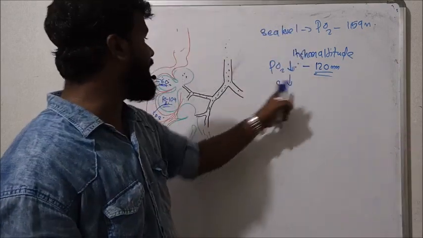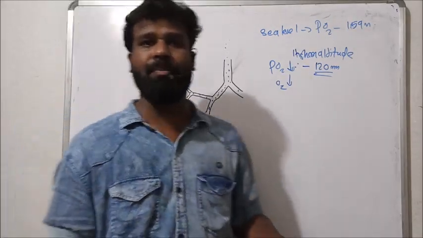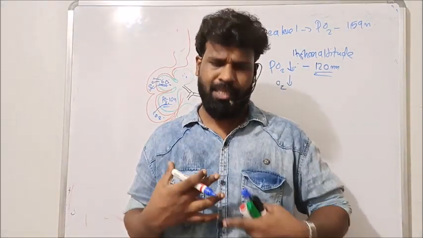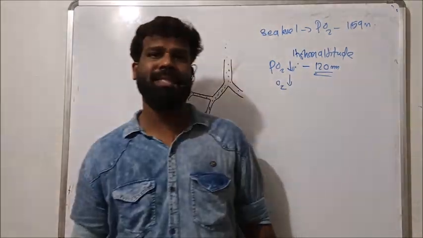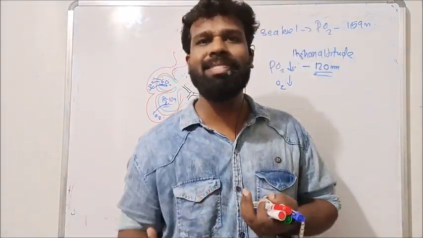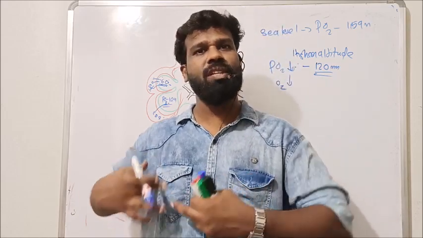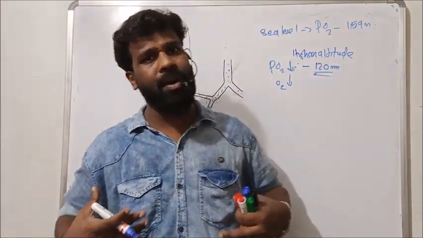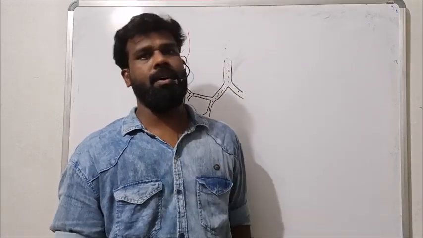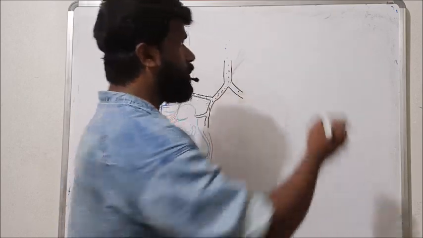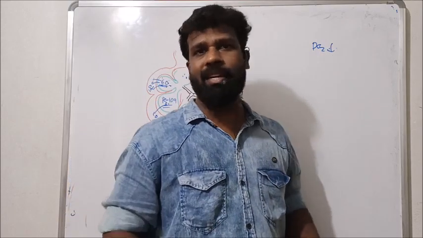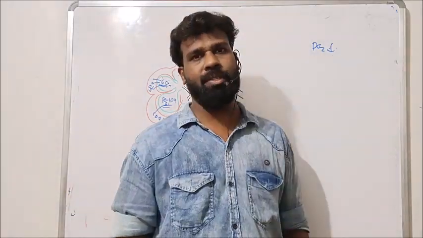So this is why higher altitude causes arterial or hypoxemic hypoxia, because at higher altitude the partial pressure of oxygen is lesser. As a result, inhaled air also contains a lesser concentration of oxygen. If the inhaled air contains a lesser concentration of oxygen, the blood gets only a decreased amount of oxygen. That leads to a deficiency of oxygen in our arterial blood, called hypoxemic hypoxia or arterial hypoxia. So when we move to a hill area or Rohtang or higher altitude, the PO2 is lesser and the blood gets only a decreased amount of oxygen, that is hypoxemic hypoxia.